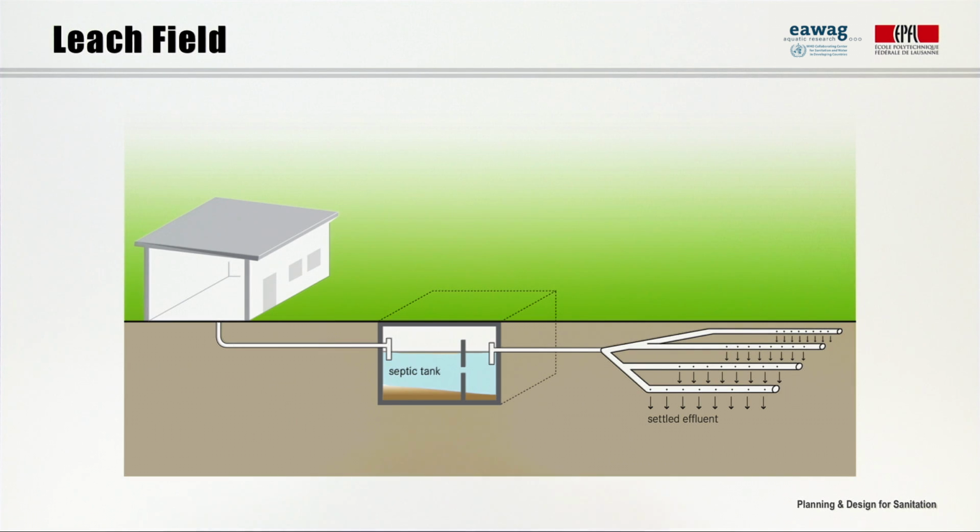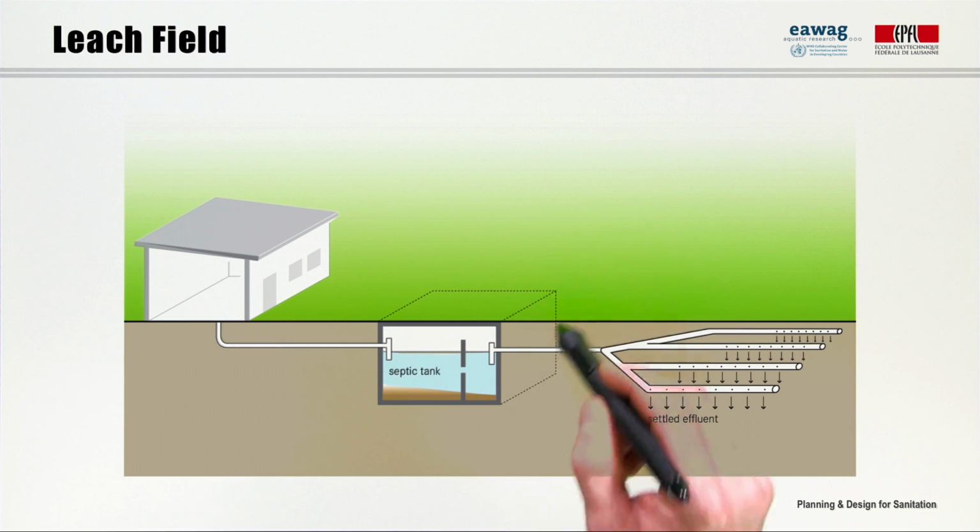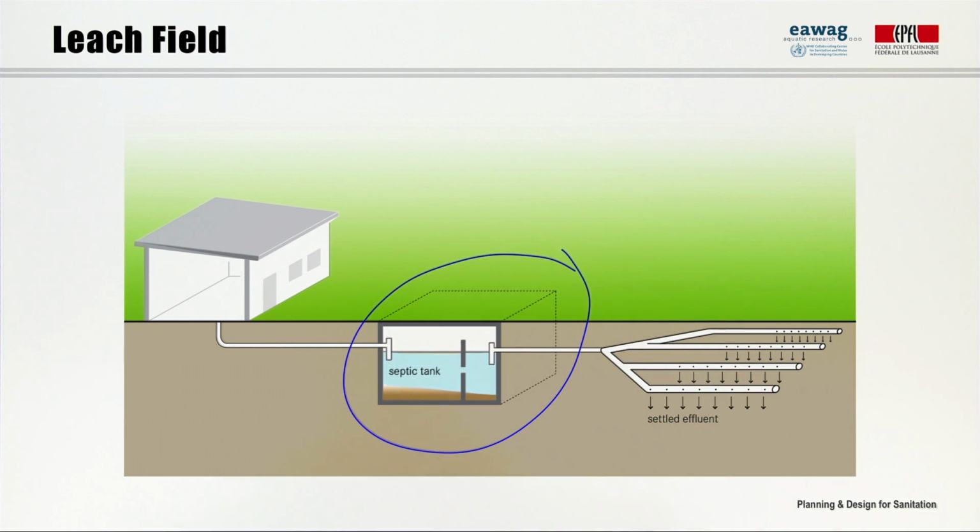A leach field or drainage field is also designed to infiltrate pre-settled effluent. It is a network of perforated pipes that are laid in underground gravel-filled trenches to dissipate the effluent, typically from a water-based collection and storage technology like a septic tank. The piping system distributes the effluent into the subsurface soil for absorption and further treatment.